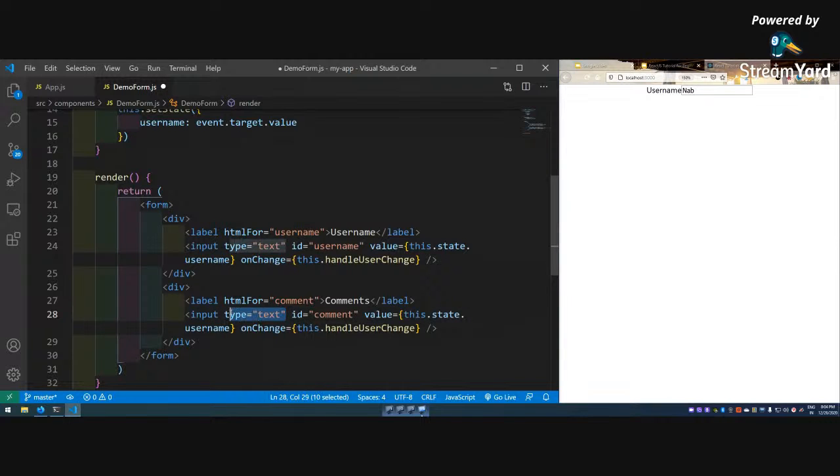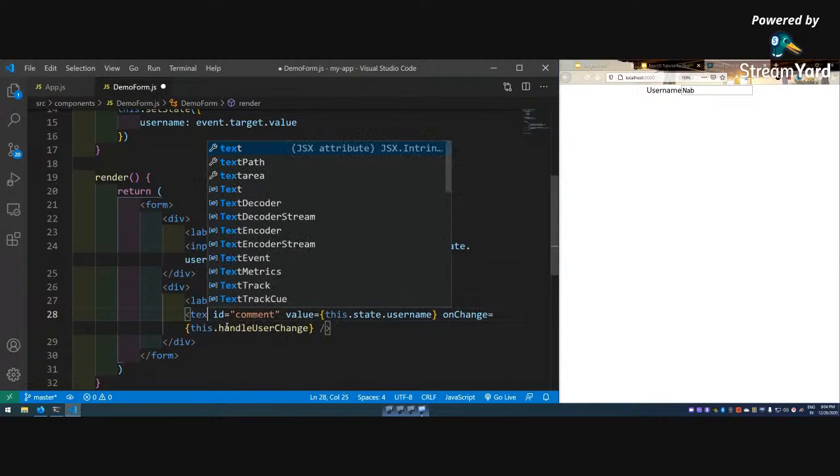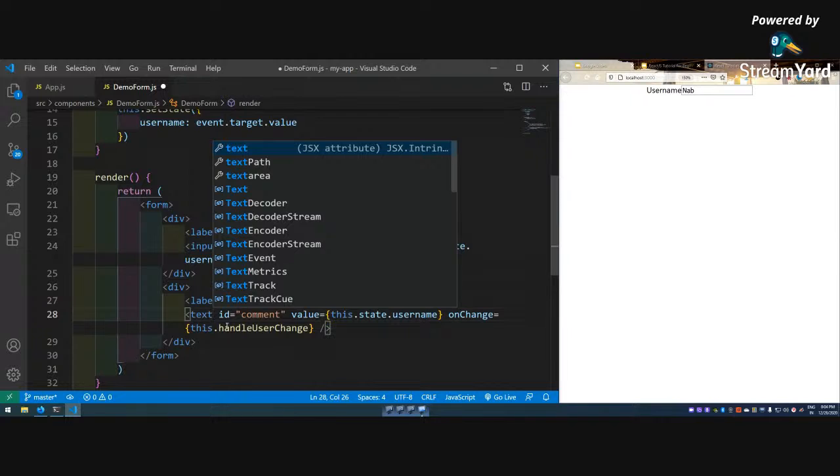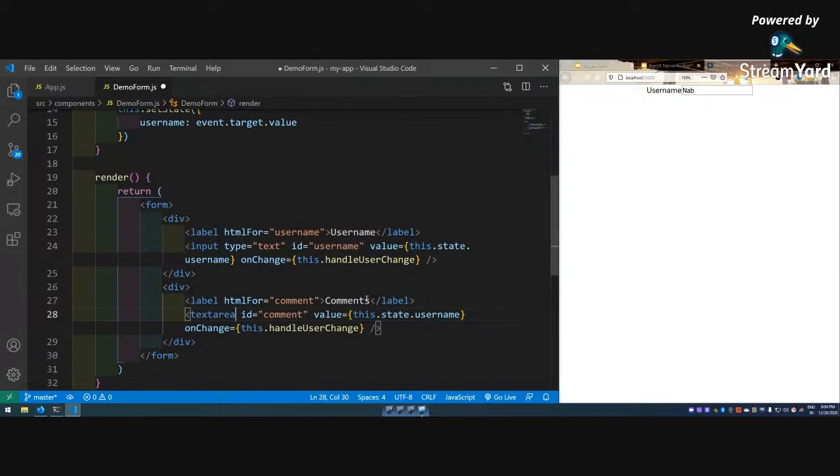I don't need this. Whoever wants to learn forms should learn everything. Like in forms, there are different ways in which radio buttons are handled, checkboxes are handled, text areas are handled. I will cover some of them, only this textarea, and I will cover select also. So now after that, let me do the textarea. I am doing textarea id comment value.